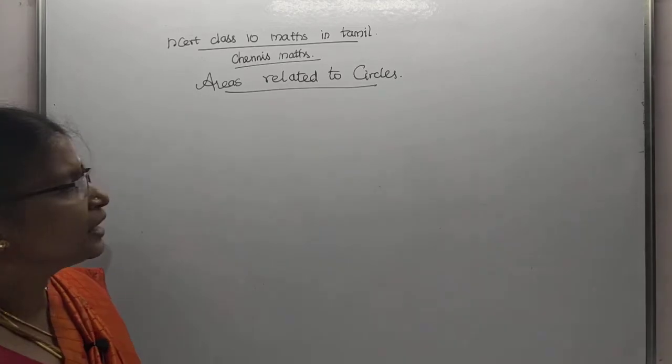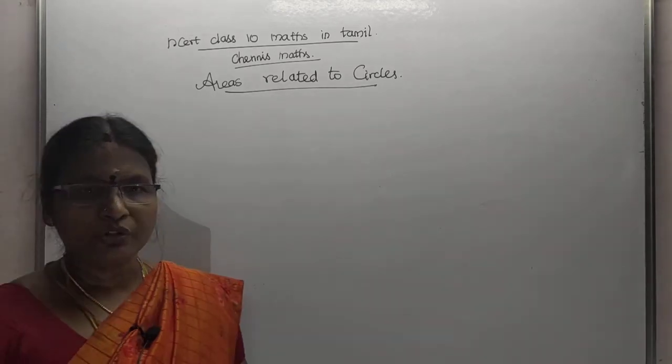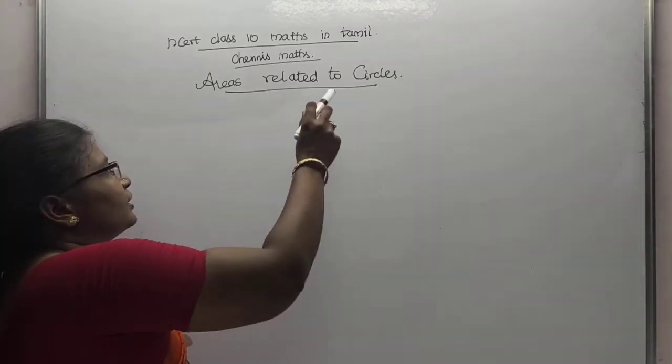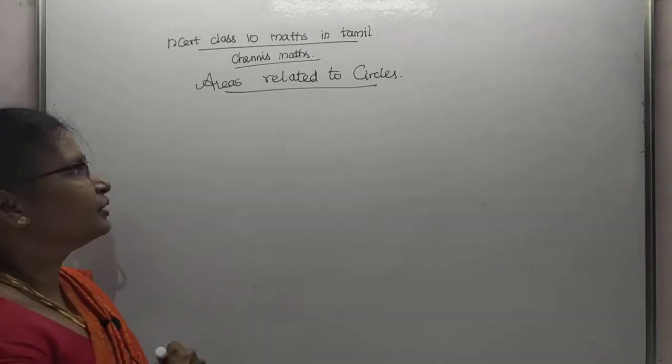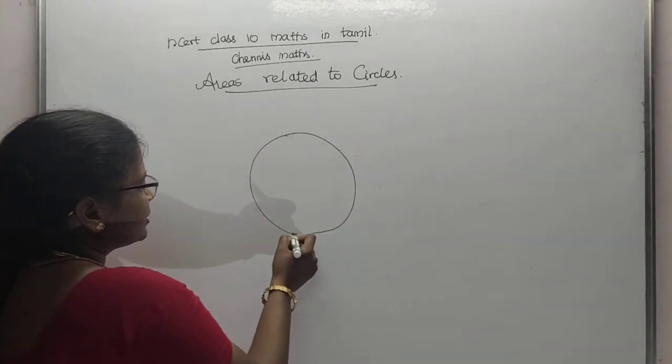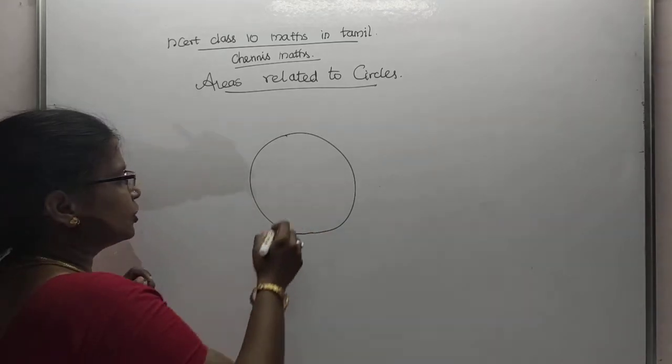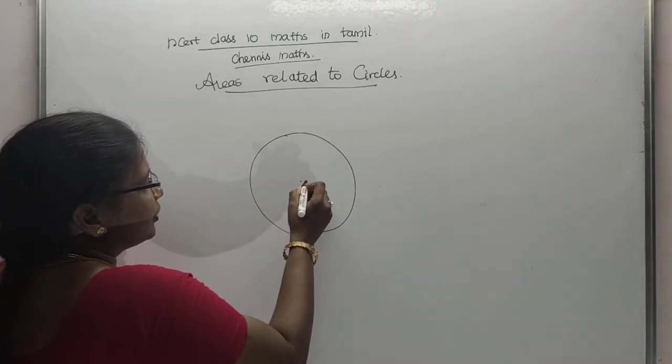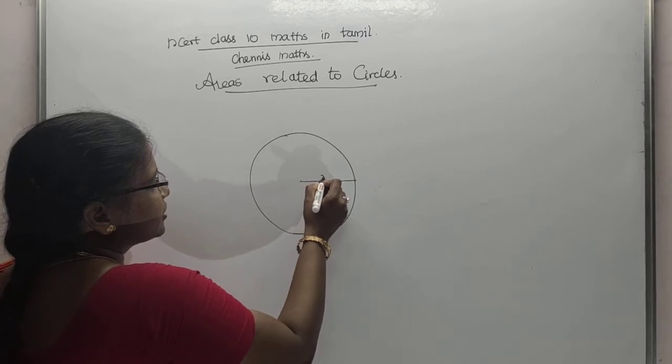Listen, now we are moving on to the chapter Area Related to Circles. Take a circle; everyone pay attention. A circle has so many parts. Understood? There is the center, and then there is the radius. This is called the radius.